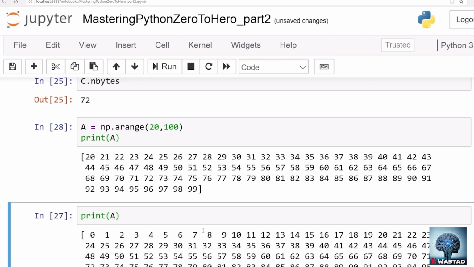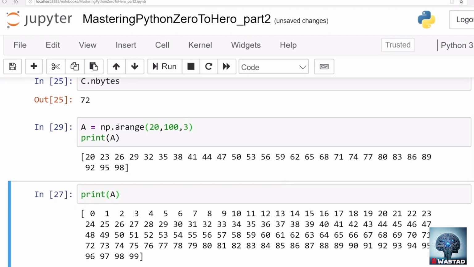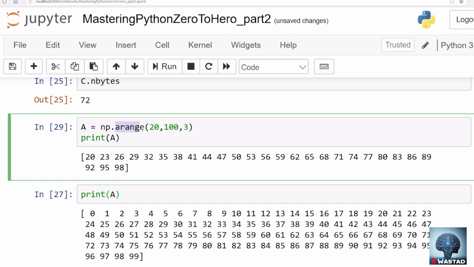Start from 20 and end at 100, but the last index is not included. That's possible. Last but not the least, if you want, for example, to start from 20 and end at 100, and take a jump of 3, that's possible. Does this resemble something that you know already? Let me pause for just a few seconds.